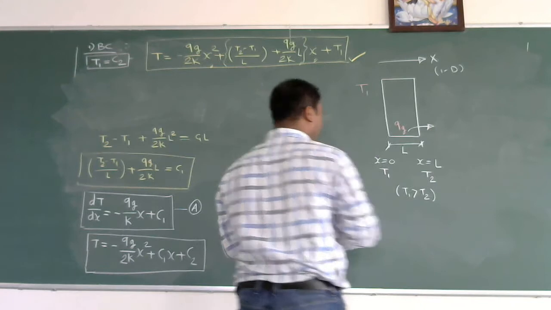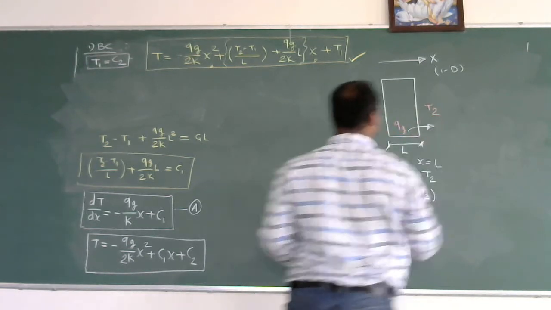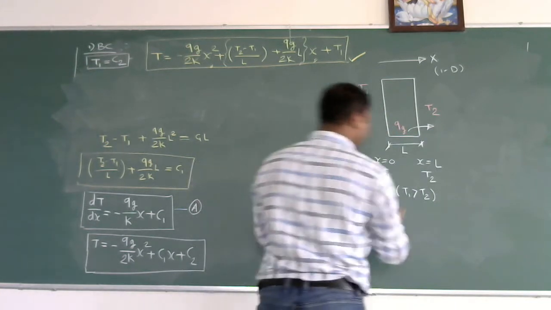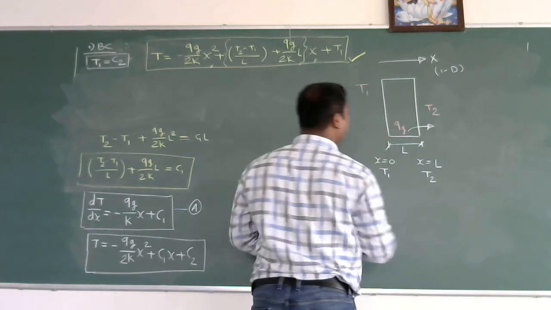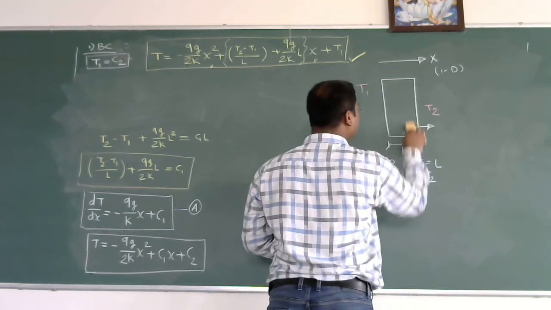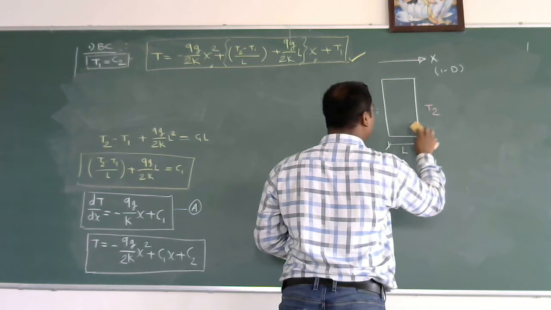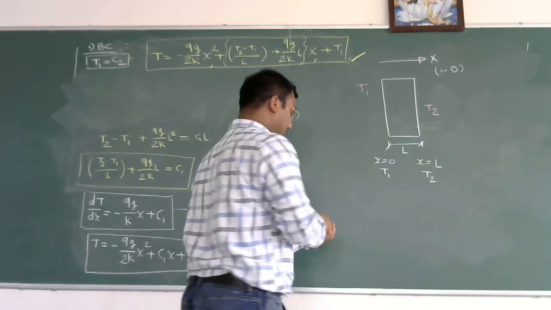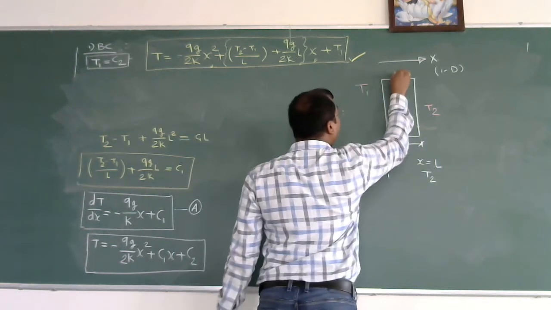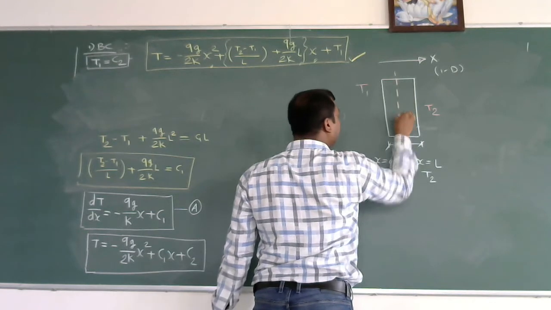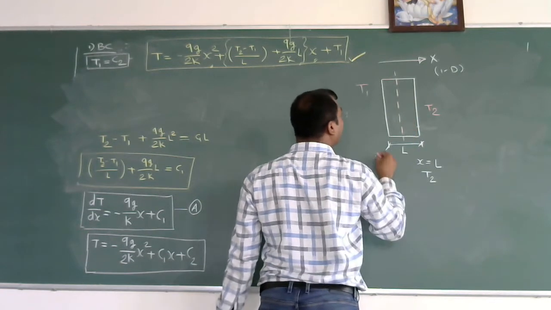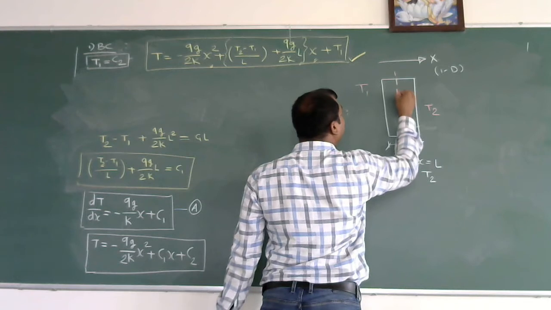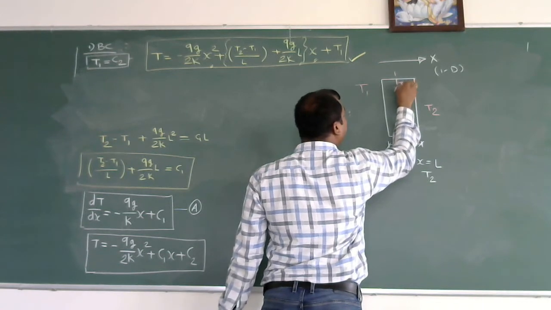Logically, if this is T2, and suppose there is some location in this plane wall, something like this, where I am getting the maximum temperature, say T max.